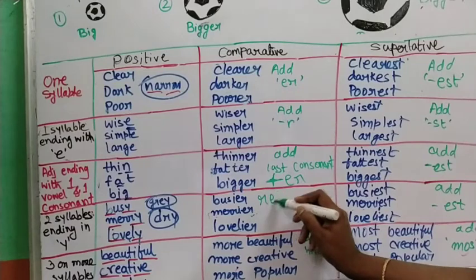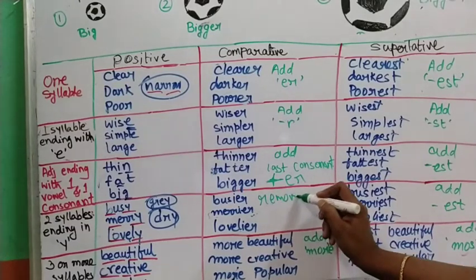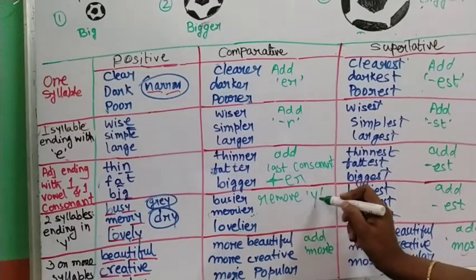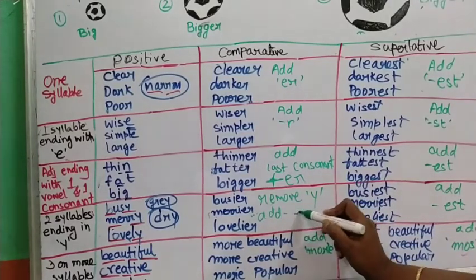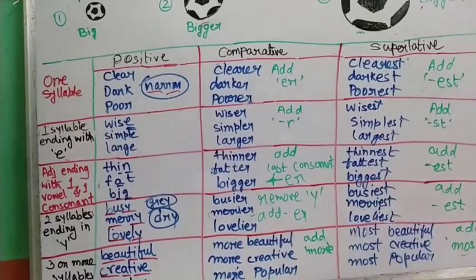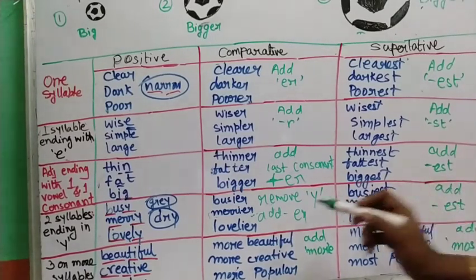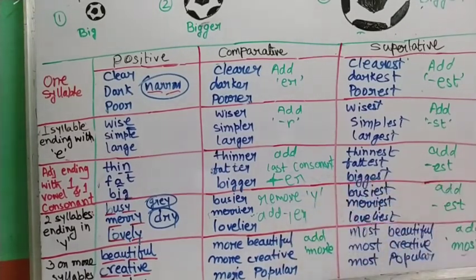We have to remove the ending y and add er. Bus, ier. Merr, ier. So see, the ending y is removed in the comparative.